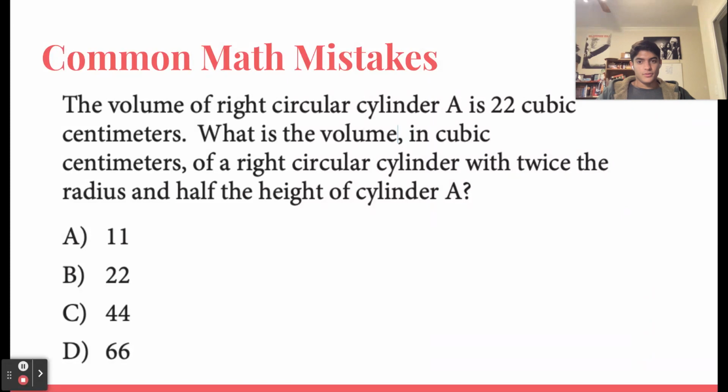By reducing the height by half, you will be halving the volume, but by multiplying the radius by 2, that's going to have a quadratic effect on it. That's going to multiply it by 4. So if you account for both of those things, multiplying by 4 and dividing by 2, we'll realize that the volume is being multiplied by 2, which would make it 2 times 22, which is 44.